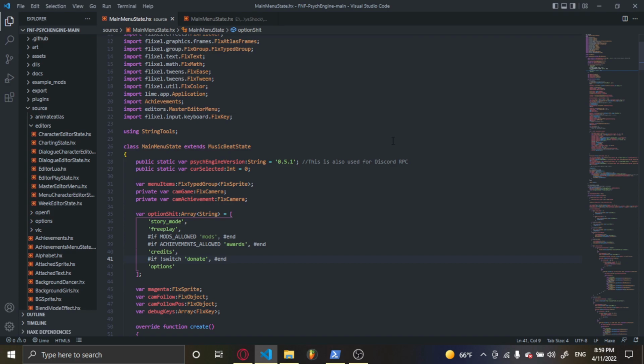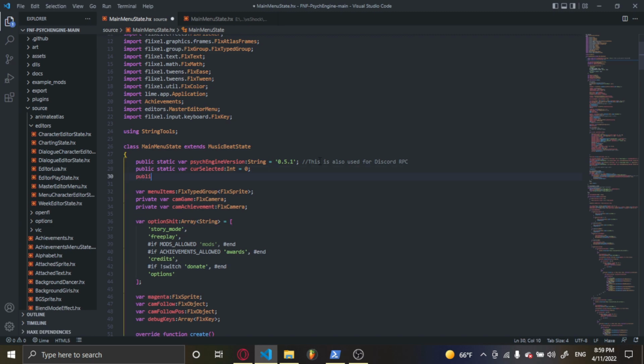Today we're gonna make a custom main menu that one of you asked me to do, so let's begin. First we're gonna make a variable called firstStart, or whatever you want to call it. Make it a boolean and set it equal to true by default.